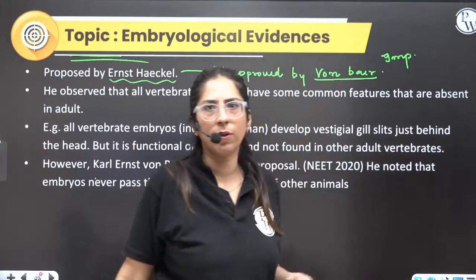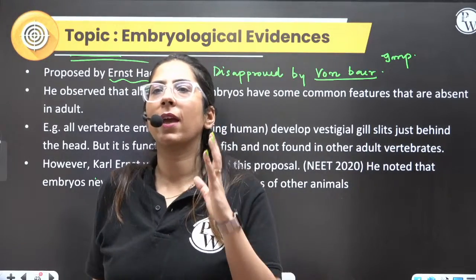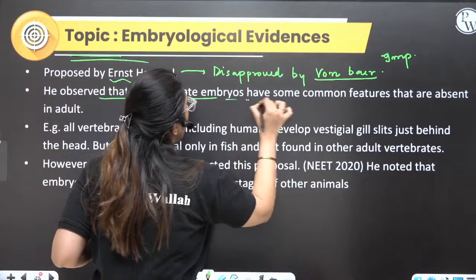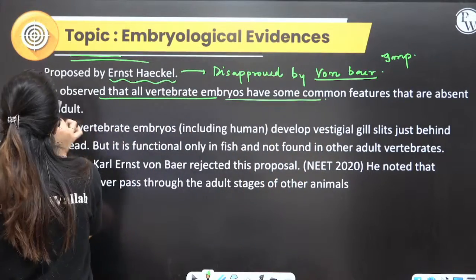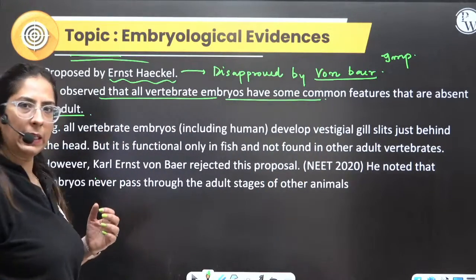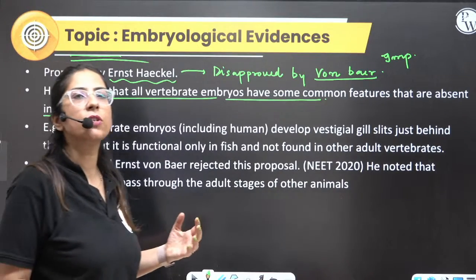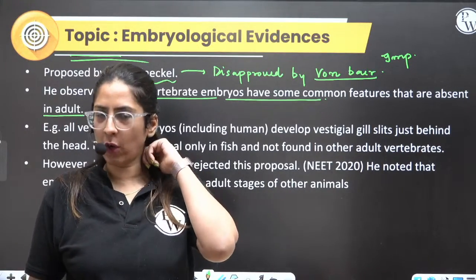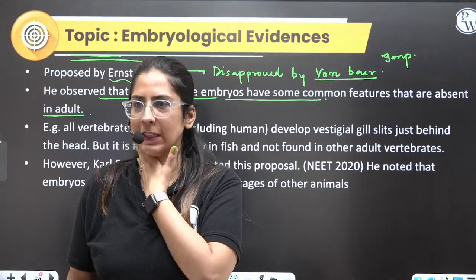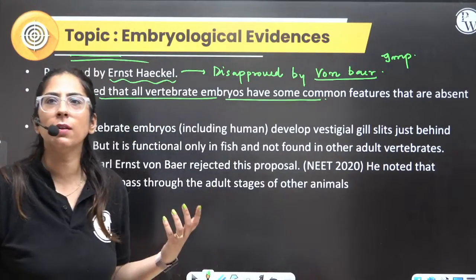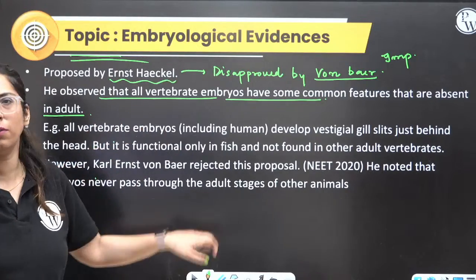Now, Ernest Haeckel. What did Ernest Haeckel say? He said all vertebrate embryos have common features that are absent in adults. Clear? Some common features. And what are these common features? Common features like presence of notochord, pharyngeal gill slits. These are some common features. Clear? Present in all vertebrates.